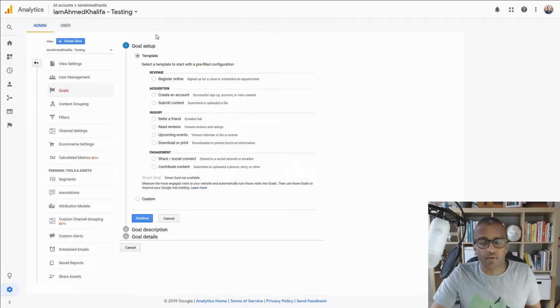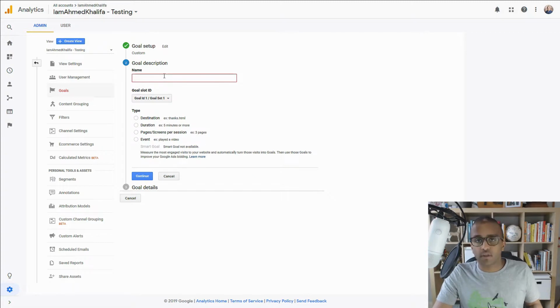And it's very, very simple. I just want to show you the main thing that you should focus on and what I do when I create goals. Now, of course, you can have the templates right there ready for you, but most of the time, for my clients, when I recommend anyone, I just go to custom, and it's not that complicated. So if you go to custom and click on continue, then you can start creating your goals.